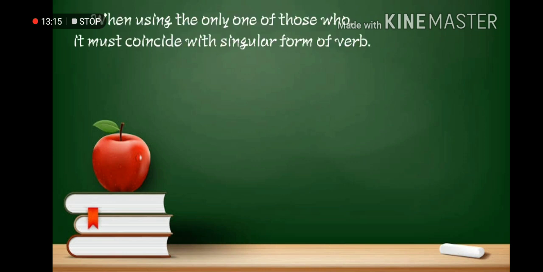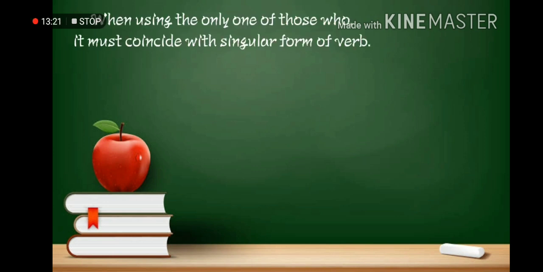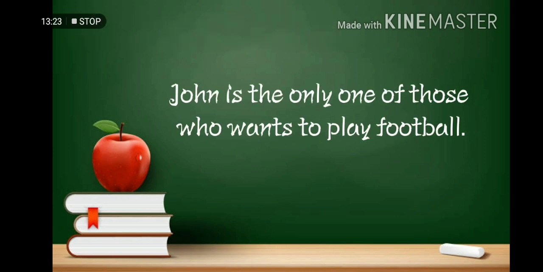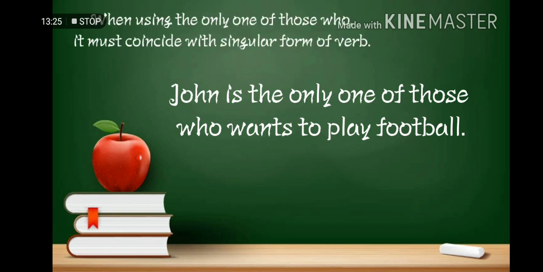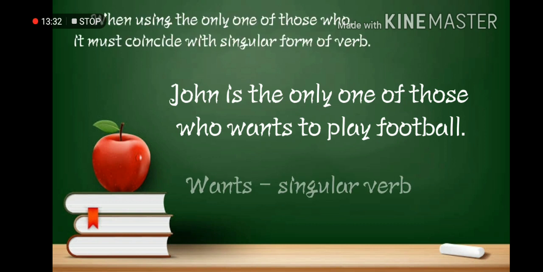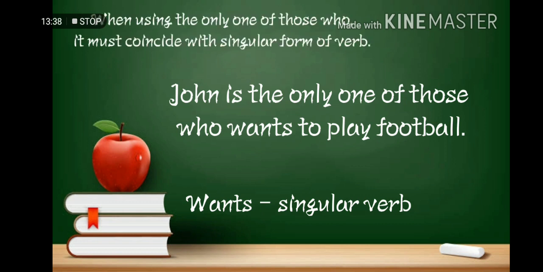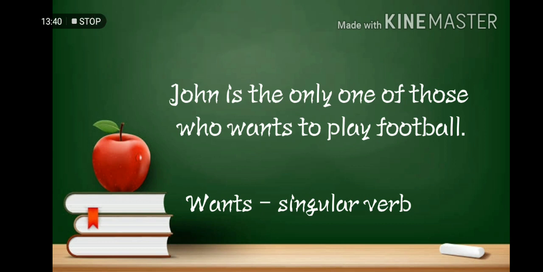When using the only one of those who, it must coincide with a singular form of verb. Just like John is the only one of those who wants to play football. So it infers that no one other than John has the interest to play football. Therefore, the verb must be singular to conform to its subject.